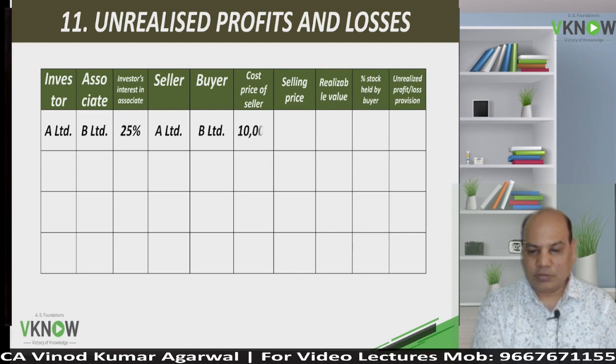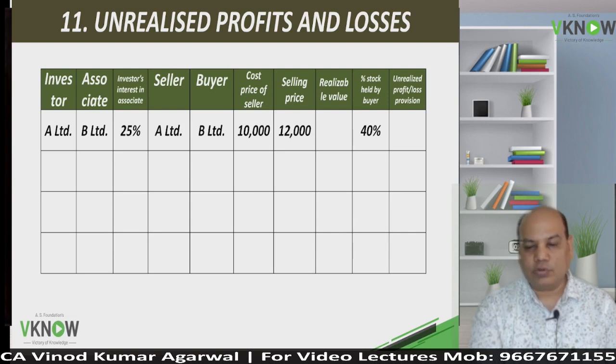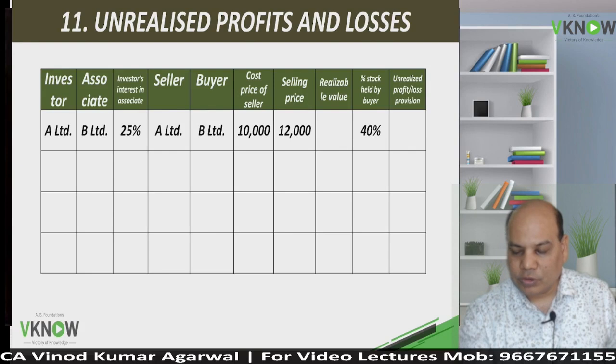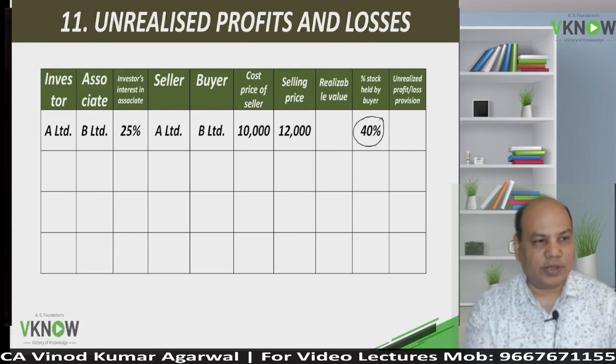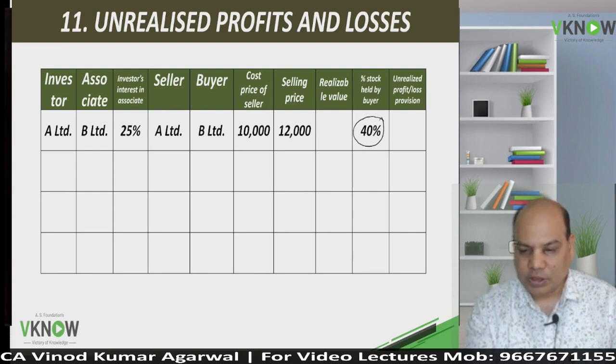Now write down the cost price of the seller 10,000, sold for 12,000. If it is sold for profit, we don't have to check the realizable value. If it is sold for 12,000, which is above the cost, means it is at profit, we don't have to check the realizable value. Now write down percentage stock held by the buyer. Percentage stock held by the buyer is 40%. You will have to compute unrealized profit or loss.